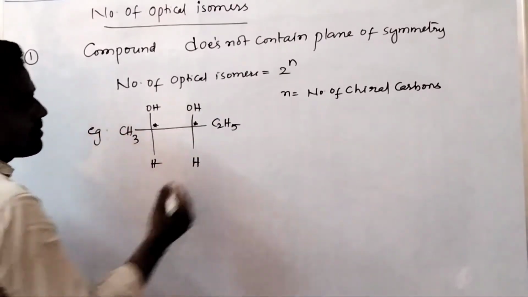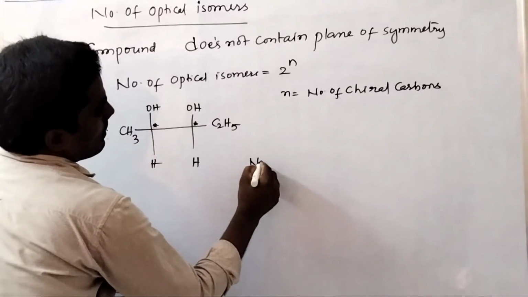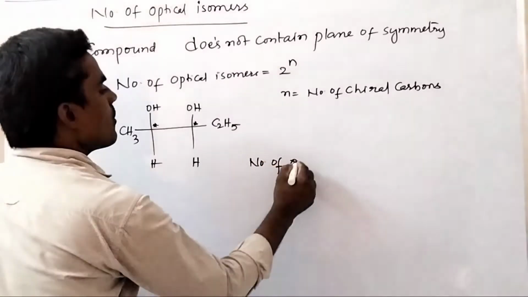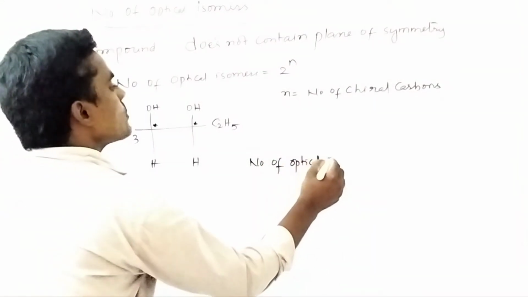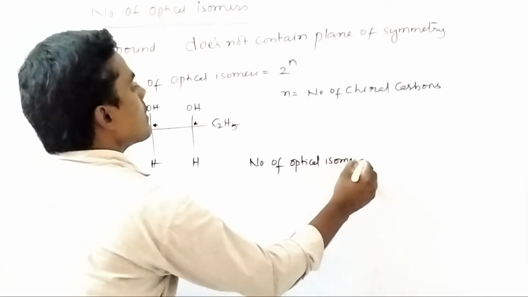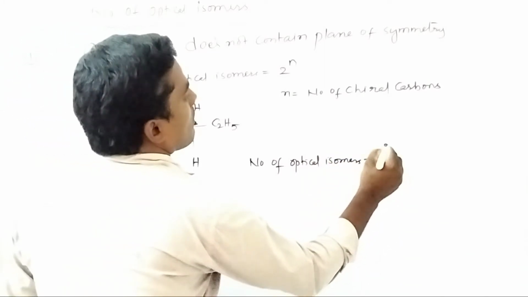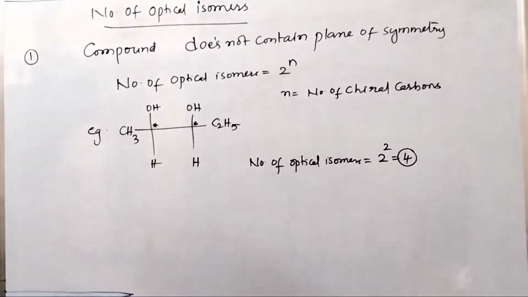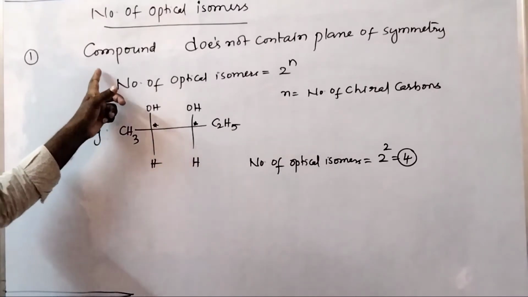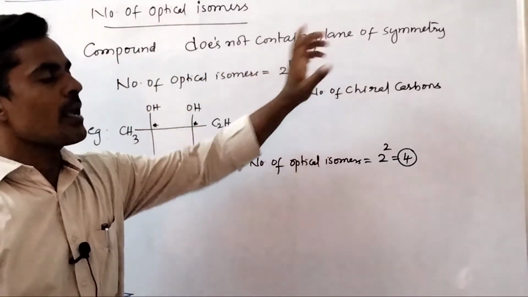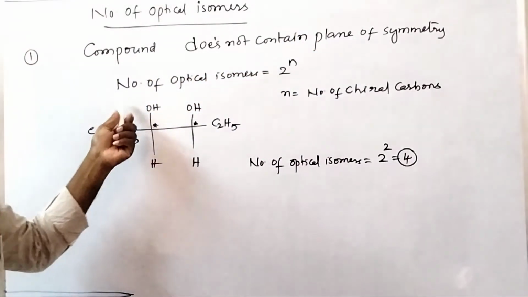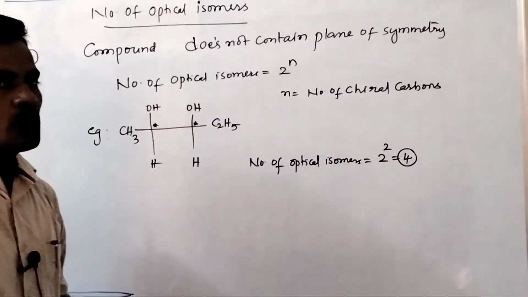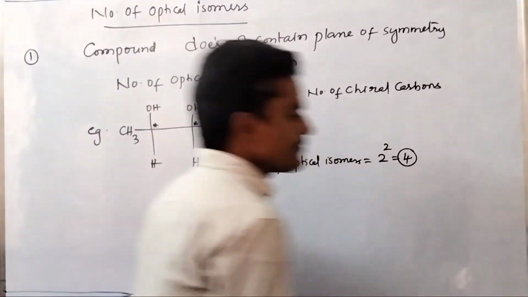Number of optical isomers equals 2 to the power of 2, that equals 4 isomers are possible. Okay, this is a simple trick to find optical isomers when the compound does not contain a plane of symmetry. So number of optical isomers equals 2 to the power of n.